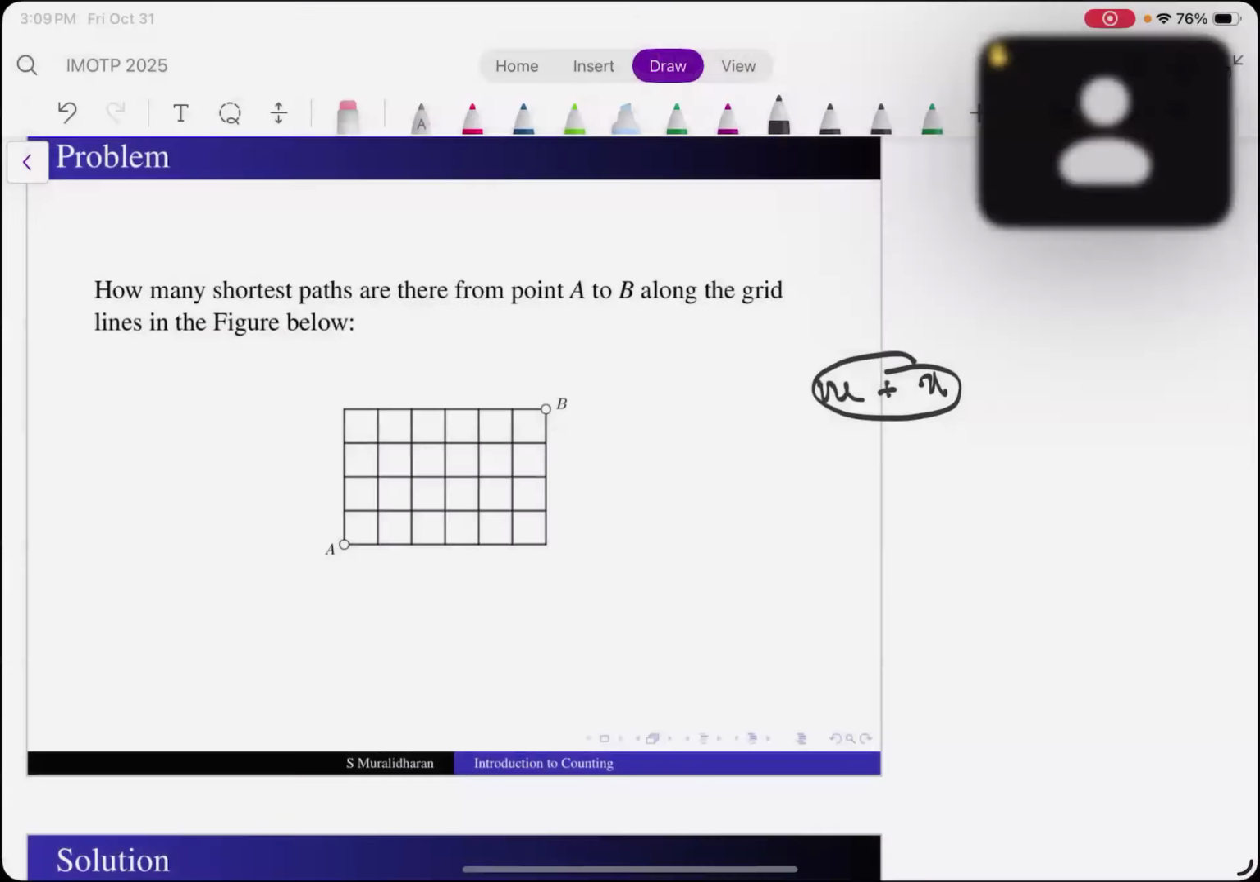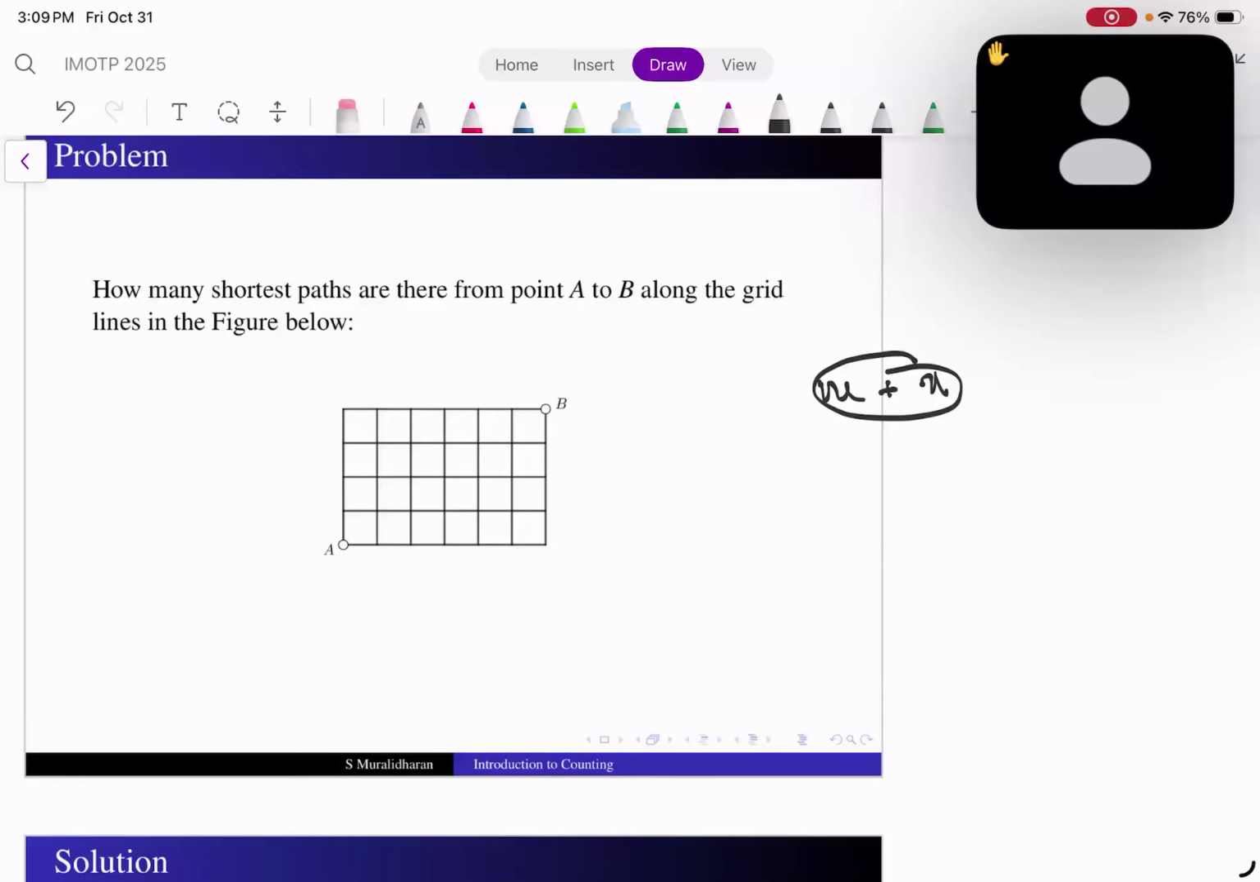Yes. Sir, over here, the line next to A, the point which is right to A, we can go to it in one way. All the points in that line can be reached only one way. Just like that, all the points above A can be reached in one way, and then the point which is diagonal to A can be reached in 2 ways.